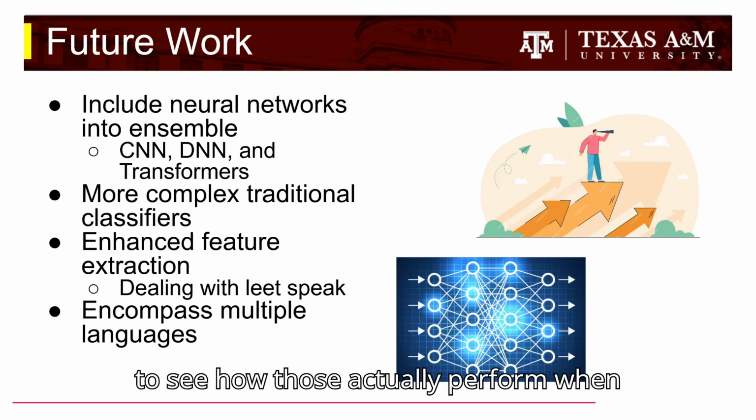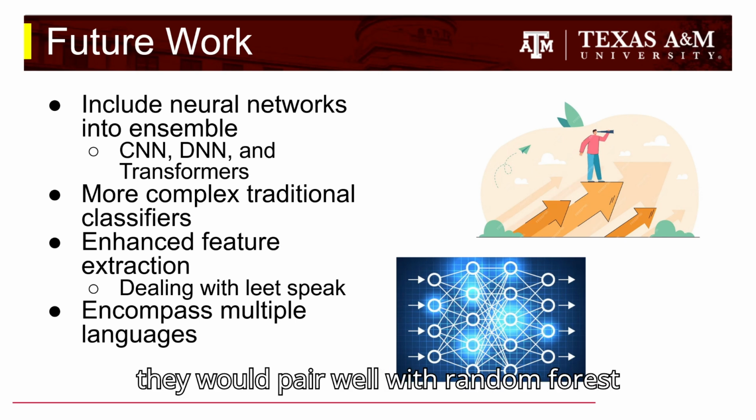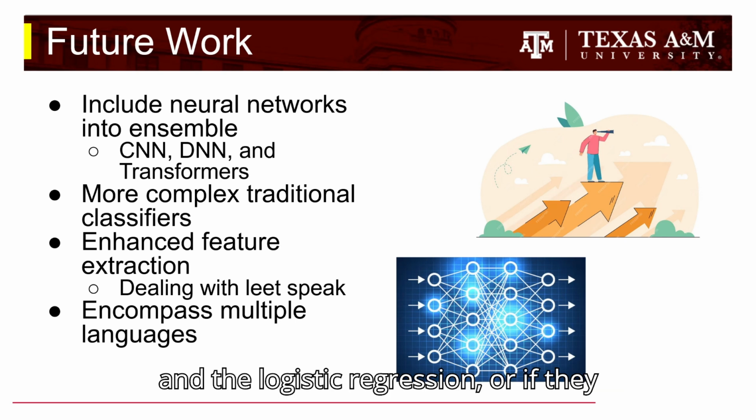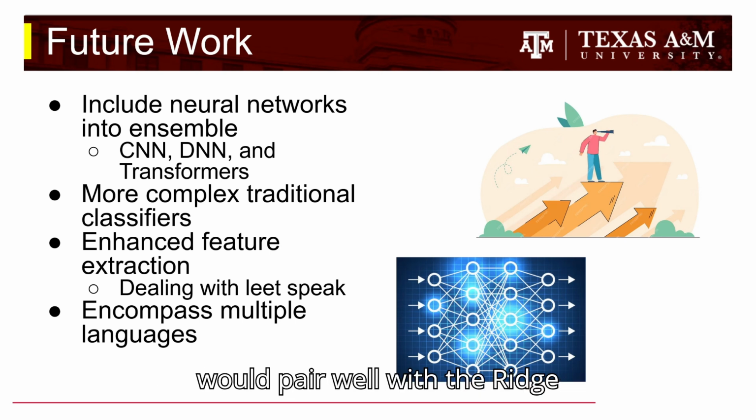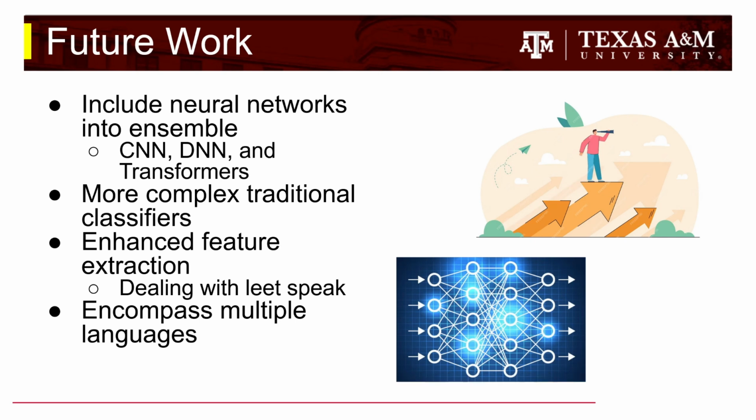It'd be interesting to see how those actually perform when thrown into our ensemble models, and if they would pair well with random forest and the logistic regression, or if they would pair well with the ridge regression, and how many of the traditional models they would need to actually see a performance gain significant enough to make it worthwhile.